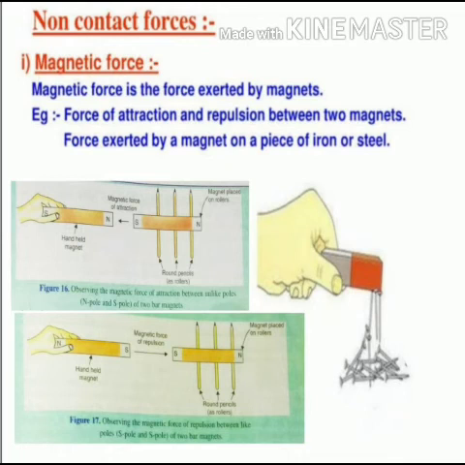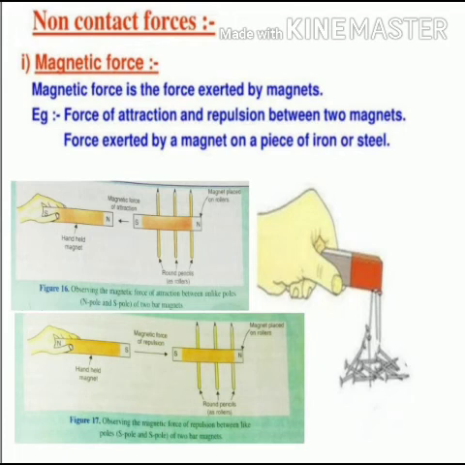Now just change the situation. The first magnet should be placed on the roller itself, and just rotate the magnet which you hold. Now bring the south pole of the magnet which you hold towards the south pole of the magnet placed on the roller. Now both the poles are the same, south is facing towards south, and you will observe that the roller magnet begins to move away from the magnet which you hold in your hand. Okay, it means the like poles of the magnets exert a magnetic force of repulsion.